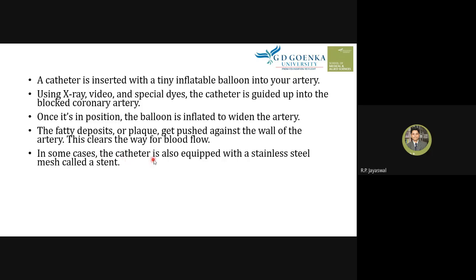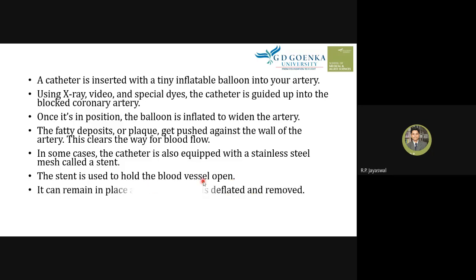In some cases, the catheter is also equipped with a stainless steel mesh called a stent. The stent is made of stainless steel, and it's a mesh-like structure. This stent is also equipped with a balloon in the catheter, and the stent is used to hold the blood vessel open. It can remain in place after the balloon is deflated or removed. So when we remove the balloon with the catheter, the stent will remain at the same place, and it will hold the blood vessel open.